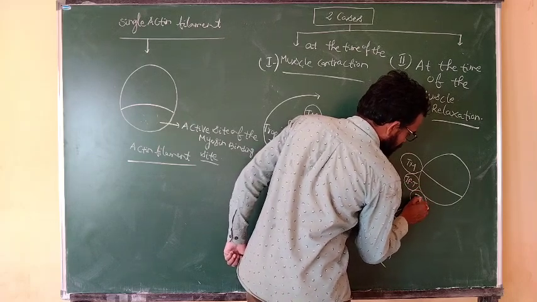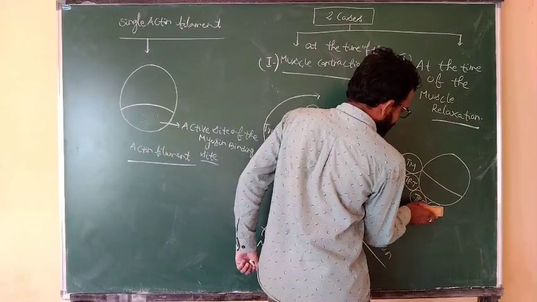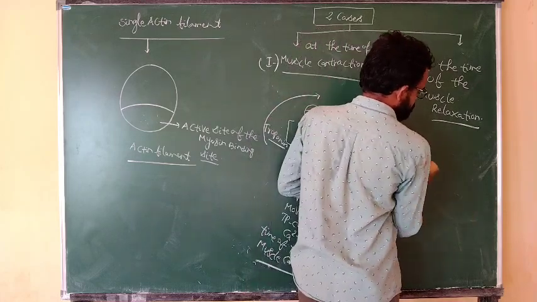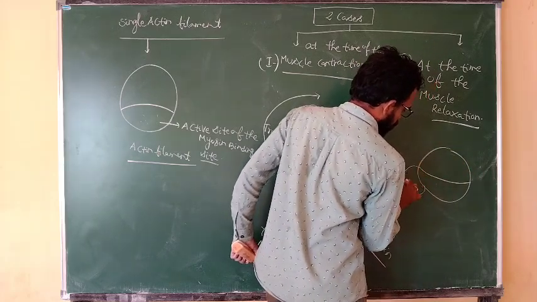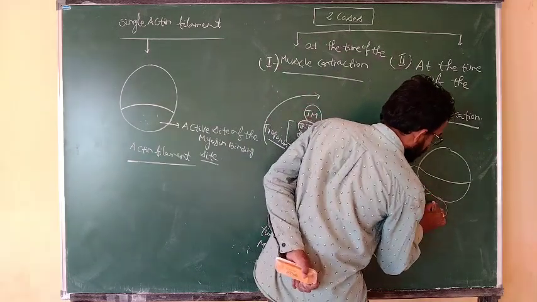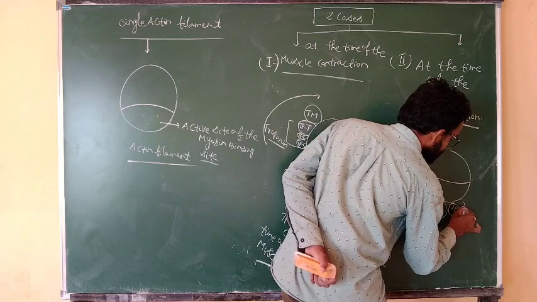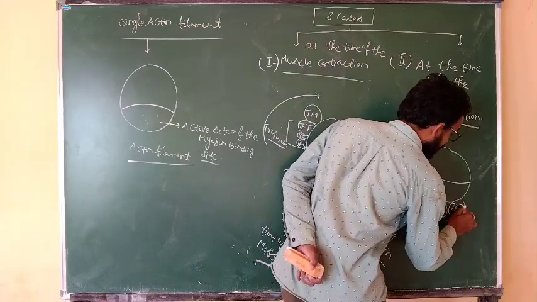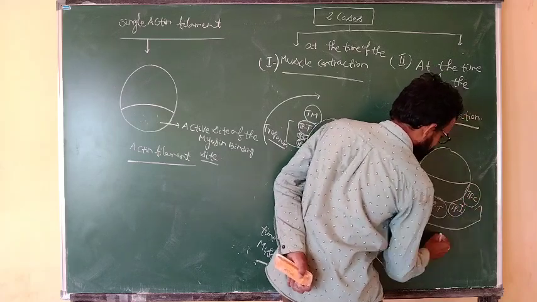This entire complex consists of tropomyosin, troponin T, troponin I, and also troponin C. At the time of relaxation, this entire complex is nothing but the troponin complex.